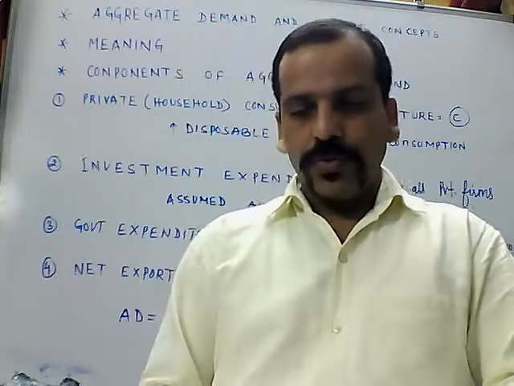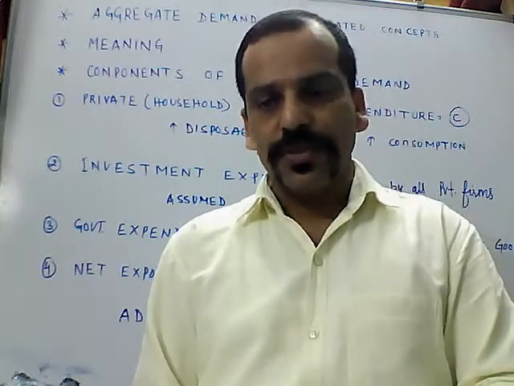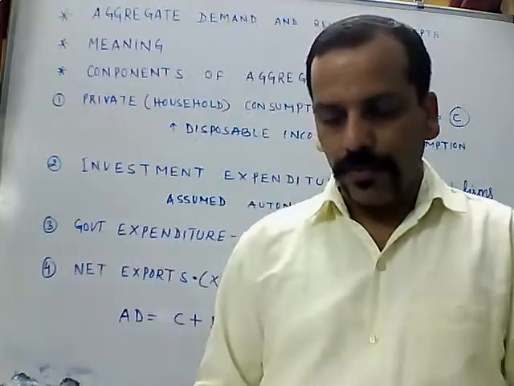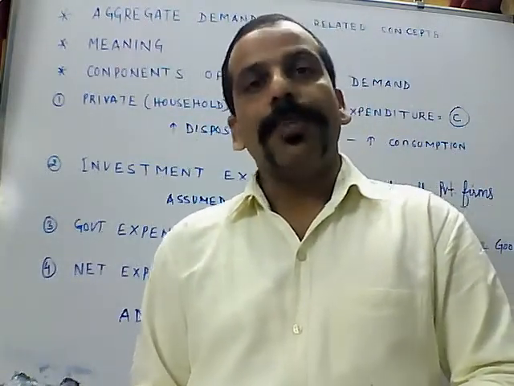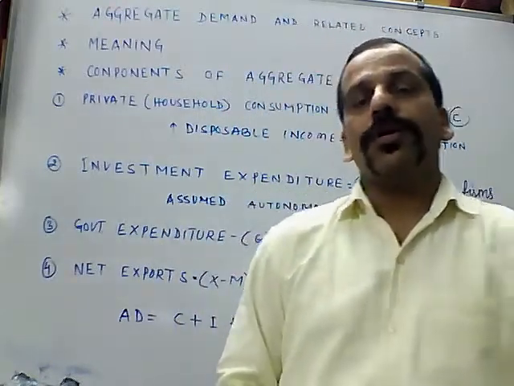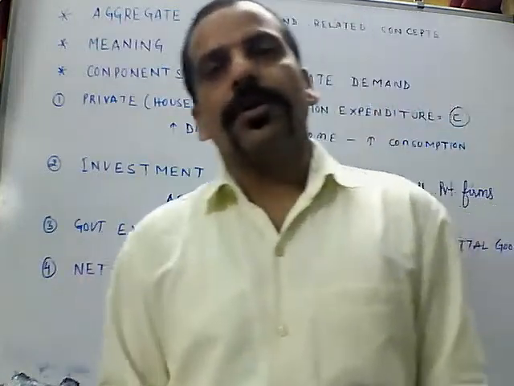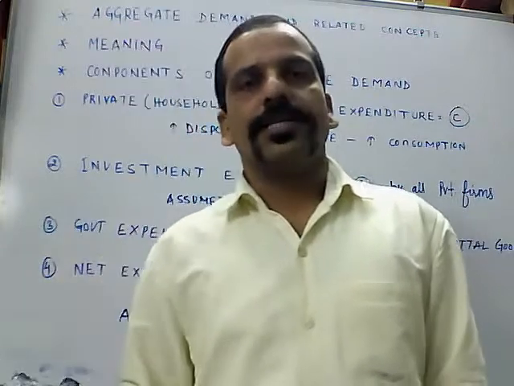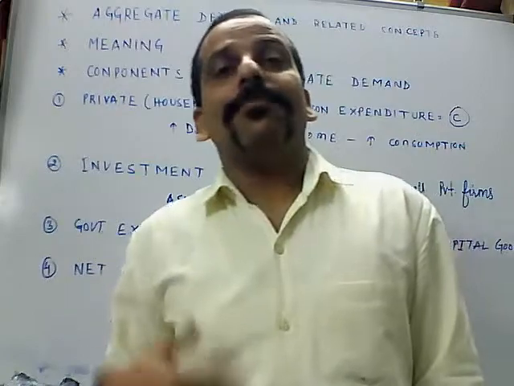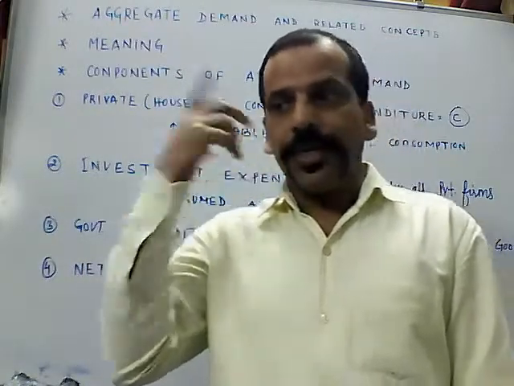So it refers to the total value of final goods and services which all the sectors in an economy are planning to buy in an accounting year. Whether the primary, secondary, tertiary sector, or the private sector or the government sector, all of us in the economy are planning to buy different goods and services in an accounting year.